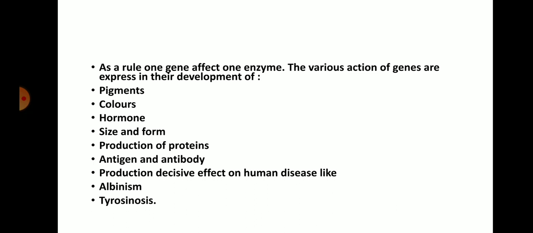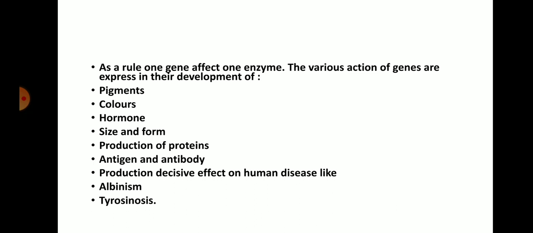The various actions of genes are expressed in the development of characteristics of the organism. So basically in the modern concept, one gene is responsible for the synthesis of one enzyme. So one gene equals one enzyme, and this one enzyme is responsible for altering or accelerating the rate of reaction in the organism's body.